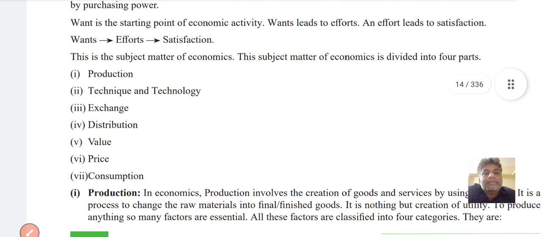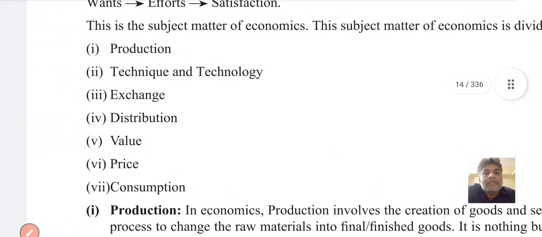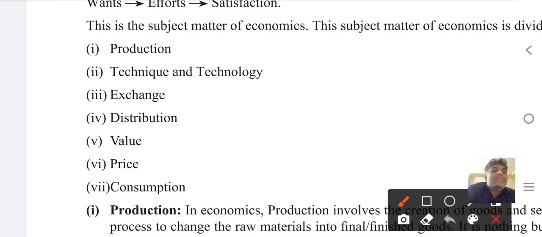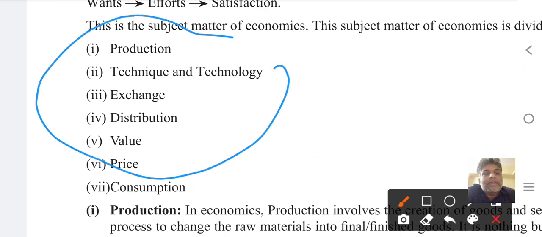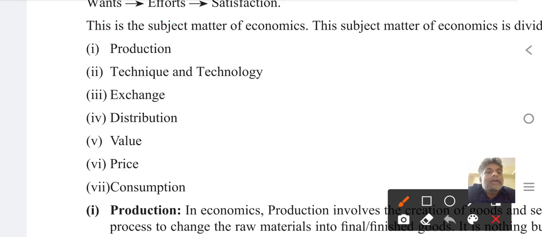So economics is basically of these seven categories. First one is production. Technique and technology, exchange, distribution, value, price, consumption.